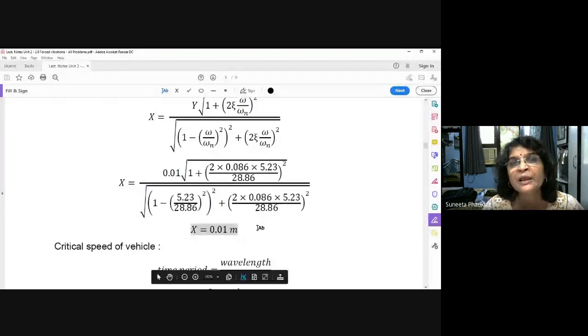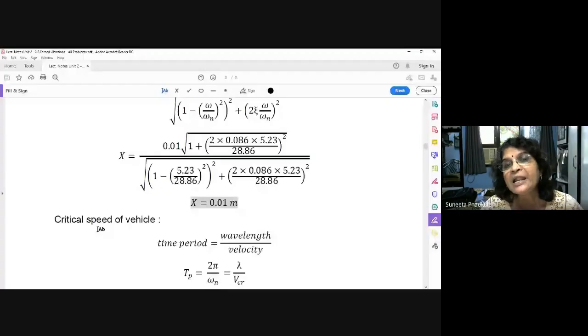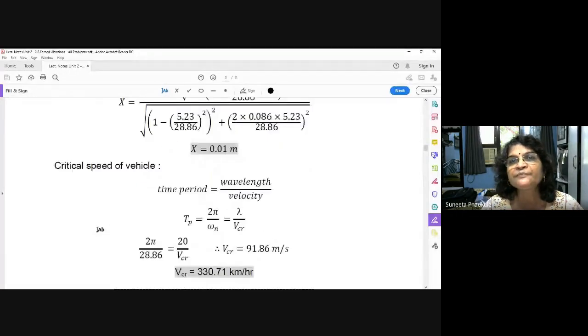Now the second thing asked is the critical speed of the wheel. What I told you, critical speed means it is the speed at resonance. So the same formula we can use, this one.